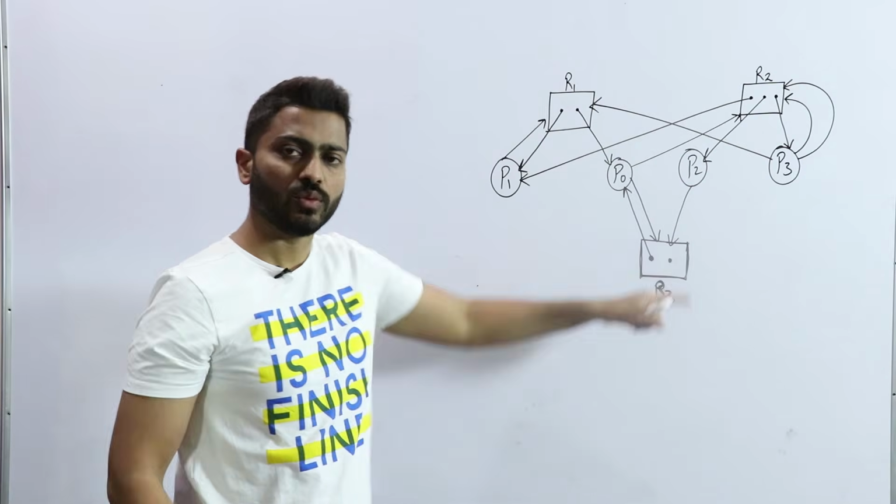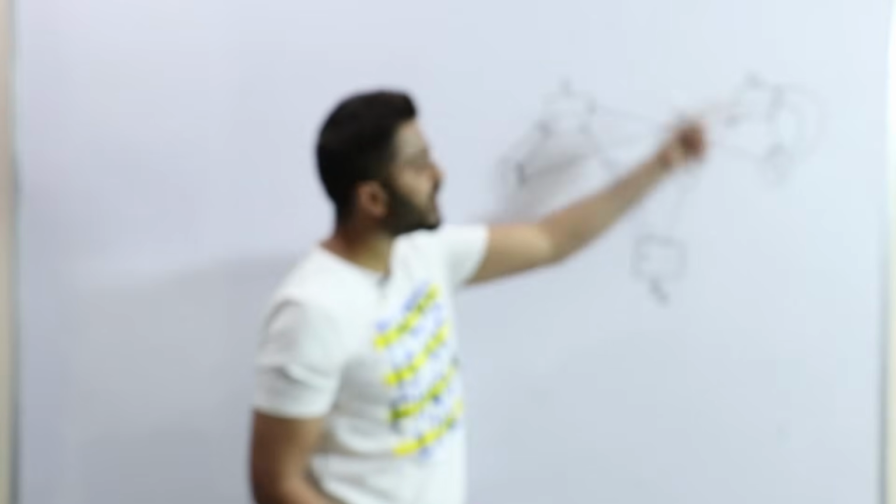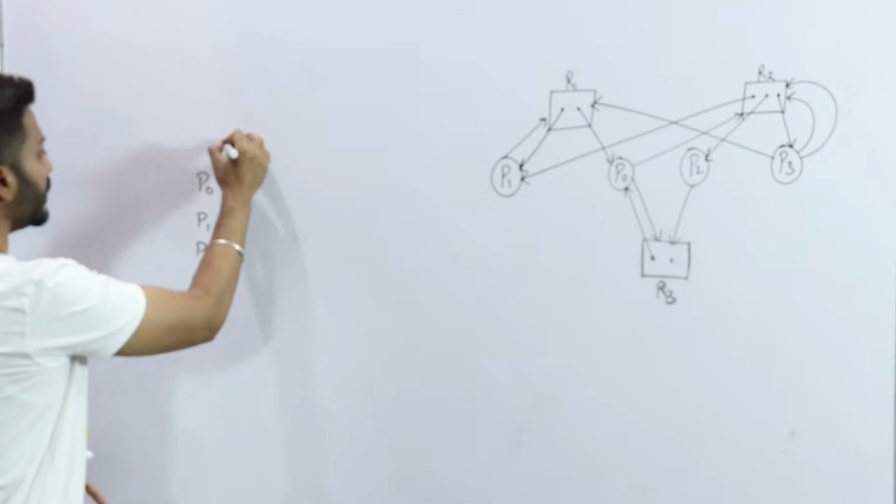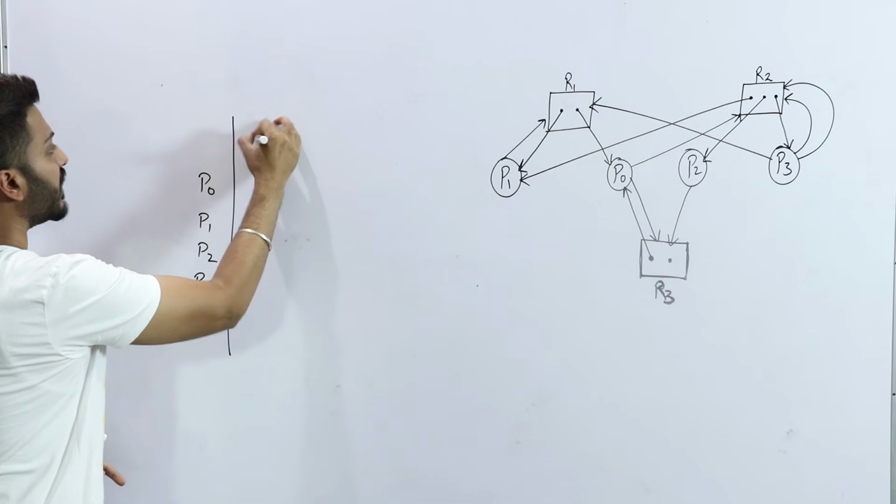Even if 2, we can call it multi. Here all the resources are multi-instance. So let's say P0, P1, P2, P3. 4 processes are there: P0, P1, P2 and P3.